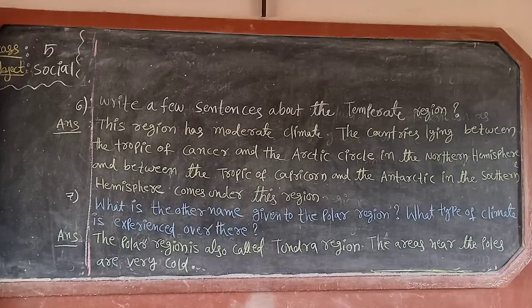Now seventh one. What is the other name given to the polar region? What type of climate is experienced over there? Seventh question answer. The polar region is also called tundra region. The areas near the poles are very cold. So children, this is the fourth lesson fair notes. So write all these in your social fair notes very neatly without spelling mistakes. So in the next class we have to start fifth lesson.